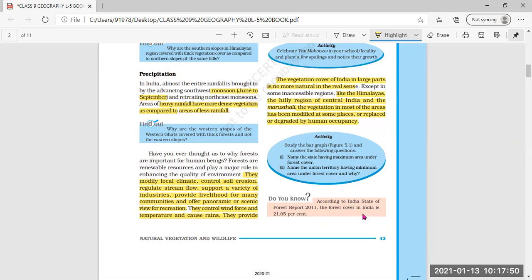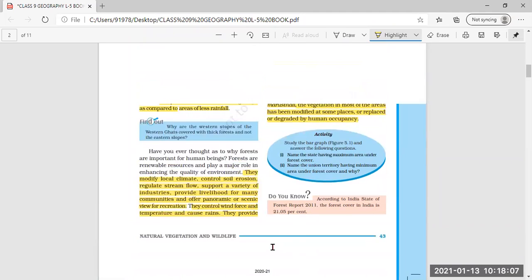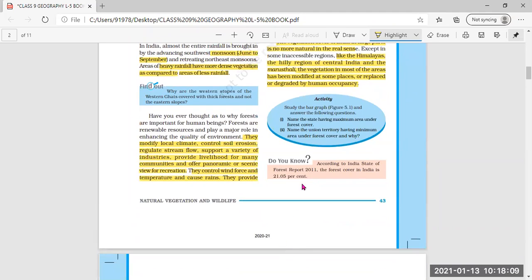Now, do you know, according to India's State of Forest Report 2011, the forest cover in India is 21.05%. Now, today, till here only, I end the class.